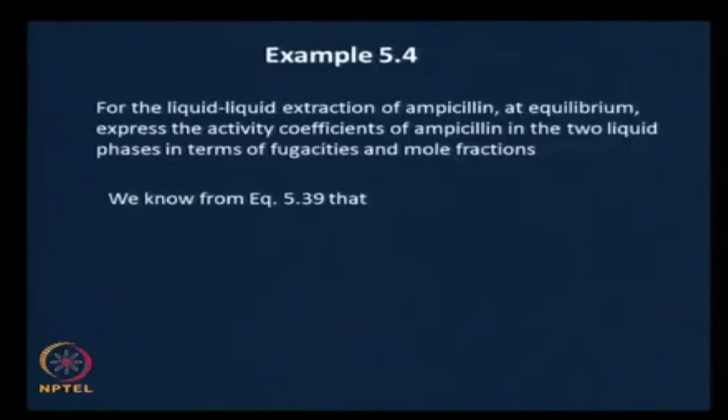This is on the same lines as the derivation. We could directly use the final relationship that we got just a while ago. If we employ equation 539 directly, this is the case of liquid equilibrium, and ampicillin is the component I that is distributing between the two liquid phases. We know from equation 539 that mu I of ampicillin in the L1 phase must equal mu of ampicillin in the L2 phase, and writing this in terms of gamma I, or bringing this down to fugacities, either way is okay.